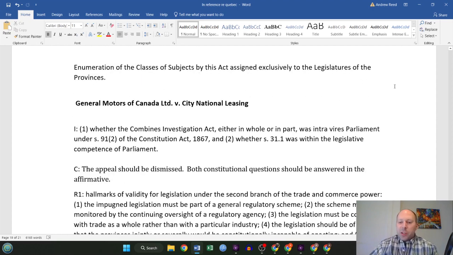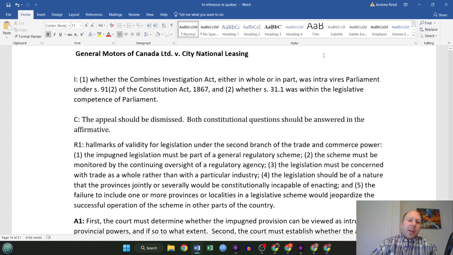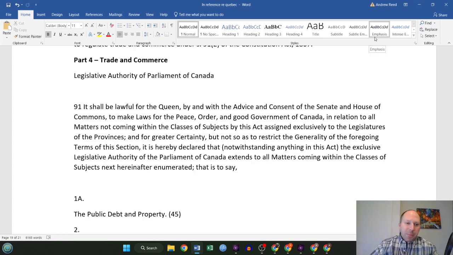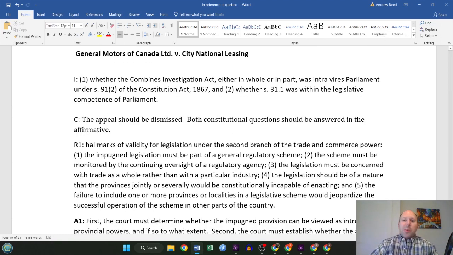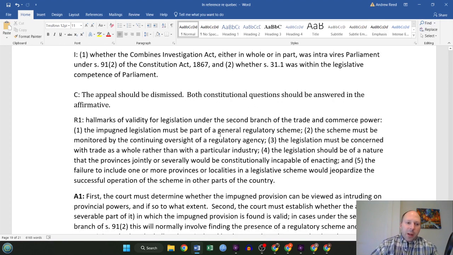So this case was basically an argument over special interest rates on leasing directly, but this court was faced with the issues as to whether an act that was related to this was intra vires under Section 91 and whether subsection 31.1 was within Parliament's legislative competence. And the conclusion in this case was this appeal should be dismissed. Both constitutional questions should be answered in the affirmative. So, yes, they were intra vires.